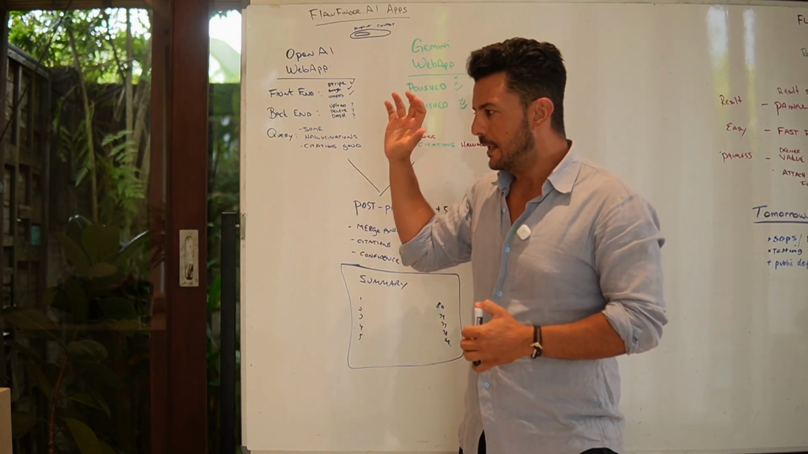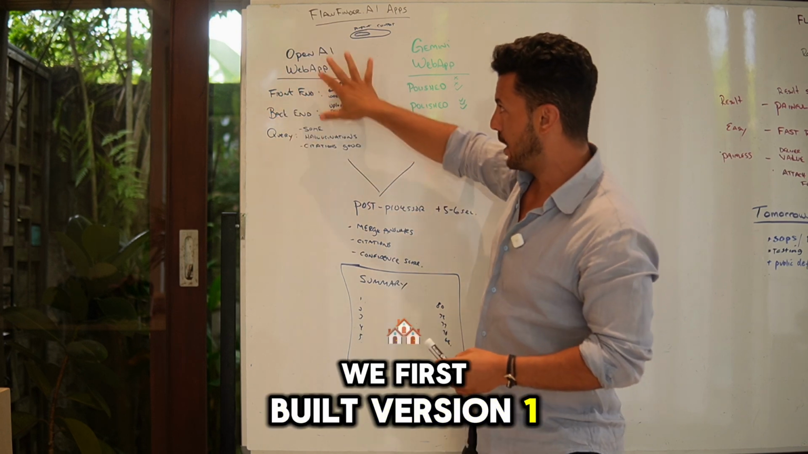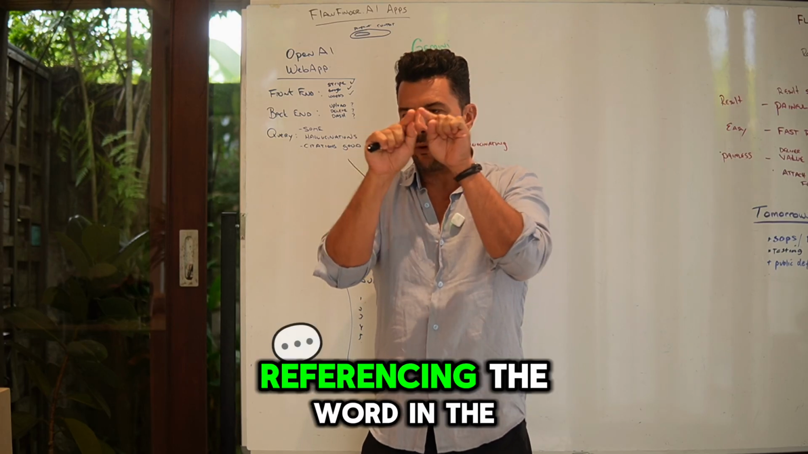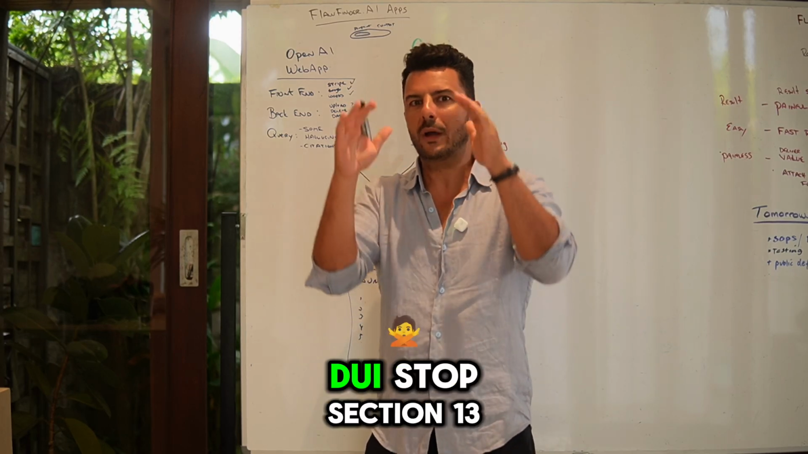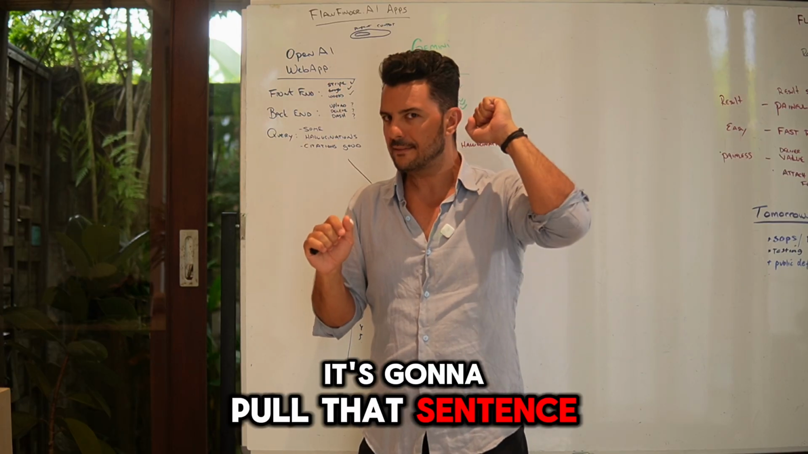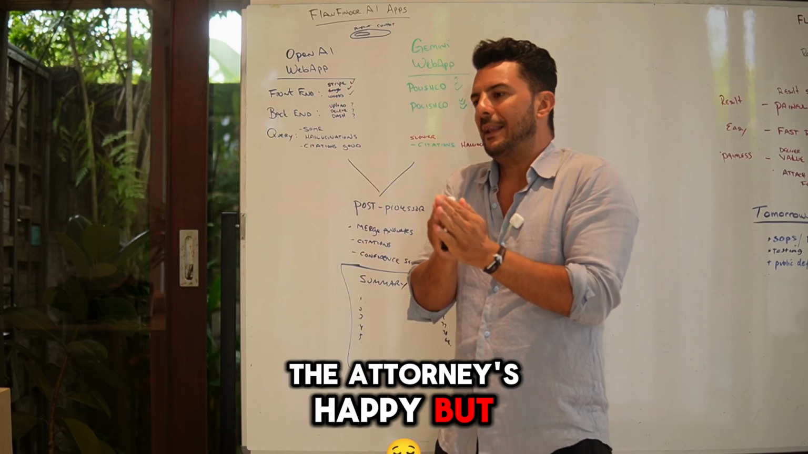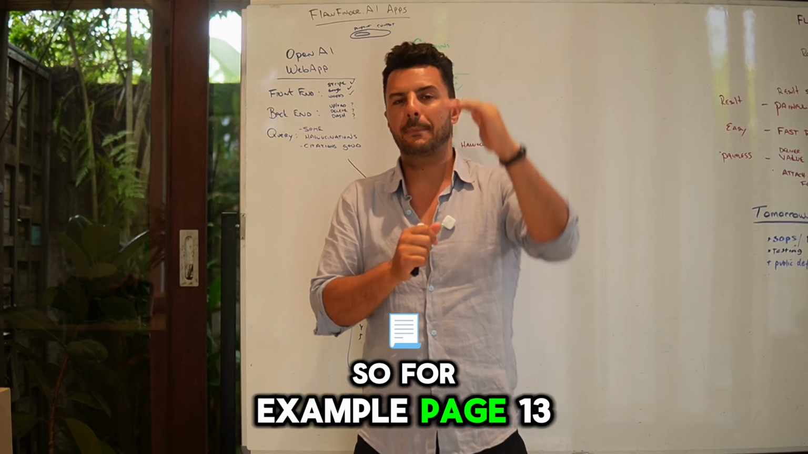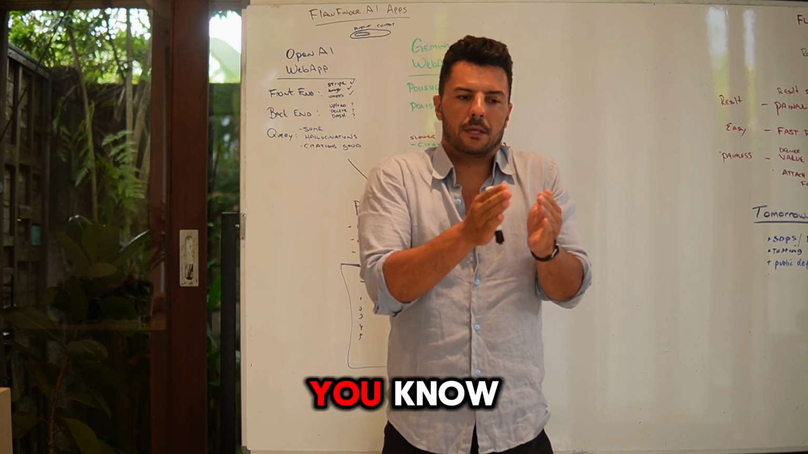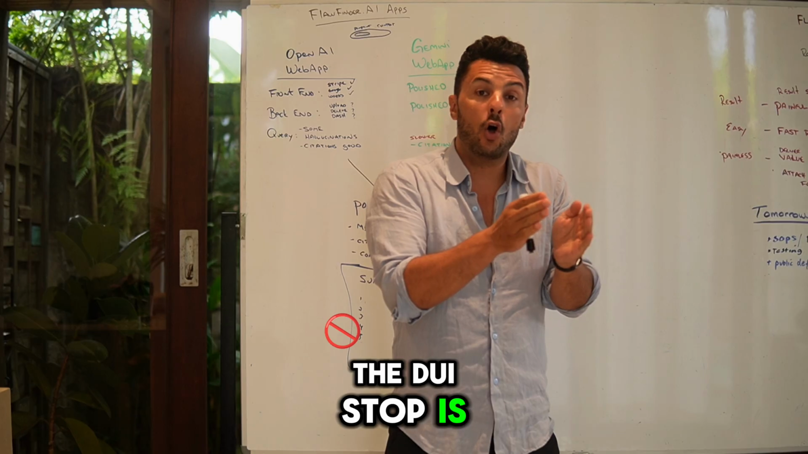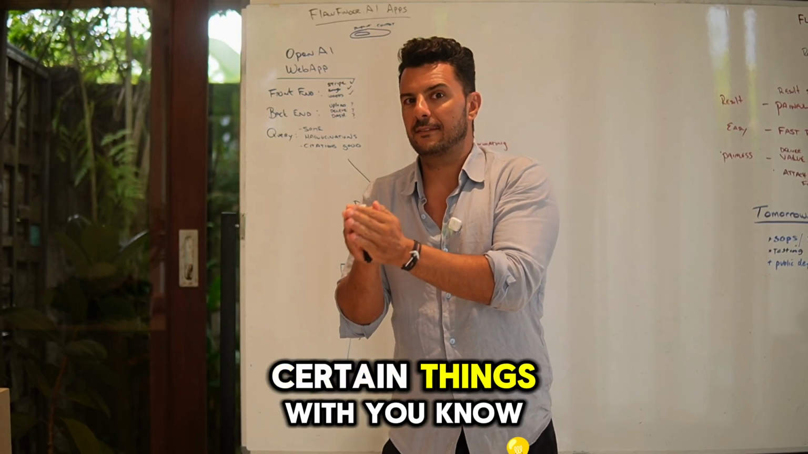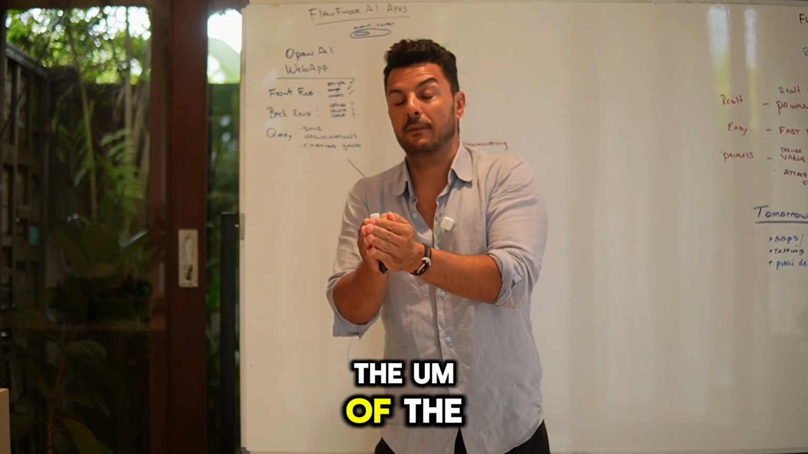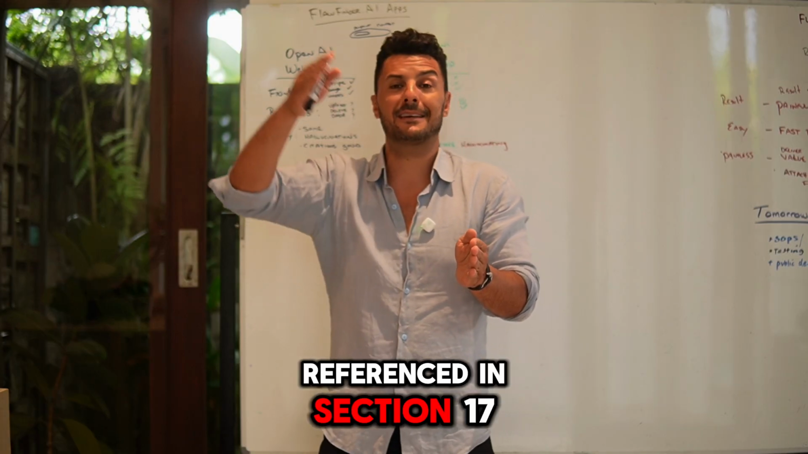And so what we realized when we first built version 1 was that keyword searching is great for things that are automatically referencing the word in the text, right? DUI stop, section 13, it's gonna pull that sentence, it's gonna show it, the attorney's happy. But like with anything in law, there are things that are contextually referred to in the document. So for example, page 13 might say, the DUI stop is also going to need certain things with testing of the subject, right? And testing might be referenced in section 17.